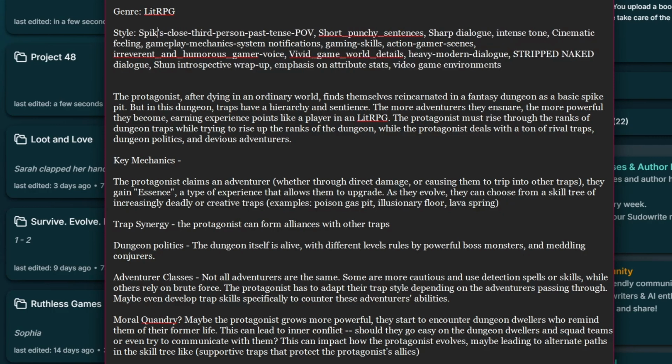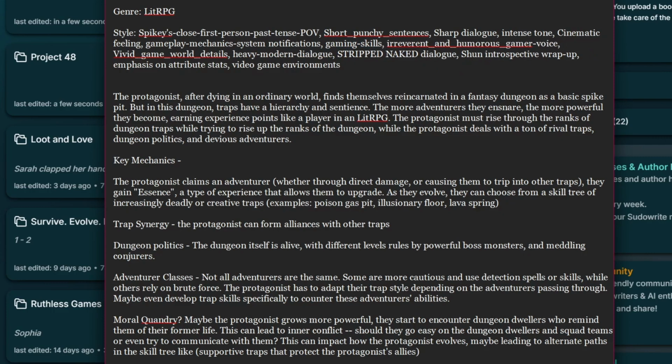Here's the style, and I'll copy paste it below the video. Spiky's close third person past tense POV. Short punchy sentences, sharp dialogue, intense tone, cinematic feeling, gameplay mechanic, system notifications, gaming skills, irreverent and humorous gamer voice, vivid game world details, heavy modern dialogue, stripped naked dialogue, shun introspective wrap-up, emphasis on attribute stats, video game dungeon environment. I like the humorous gamer voice because I want this novel to be fun.